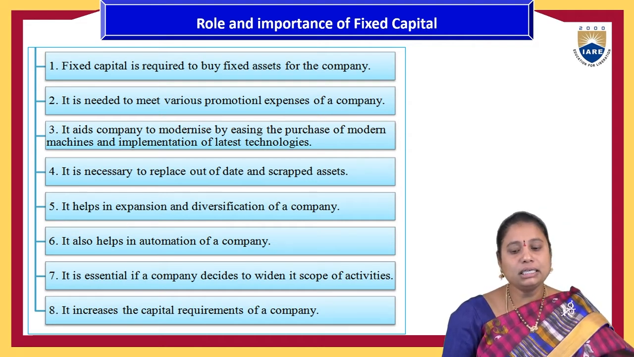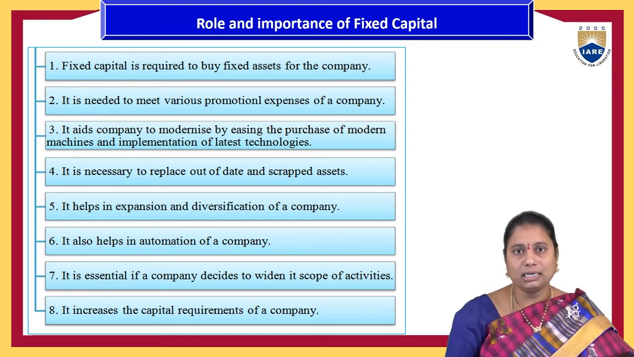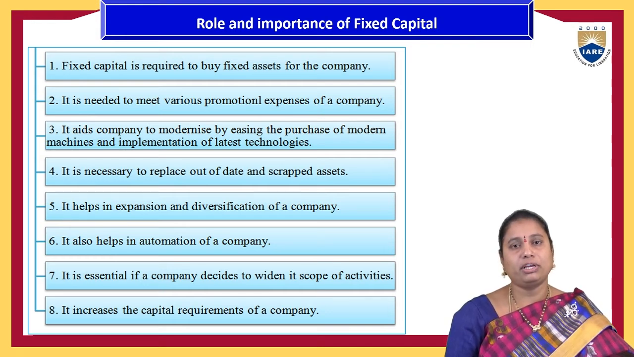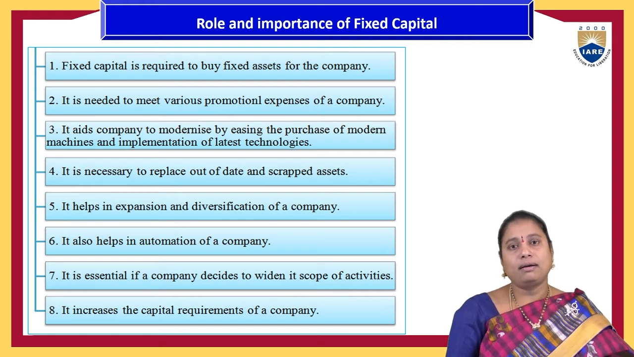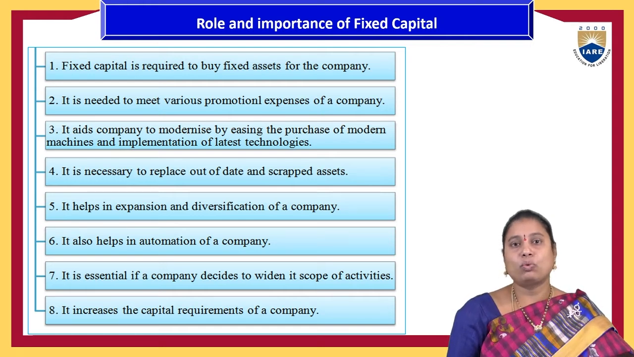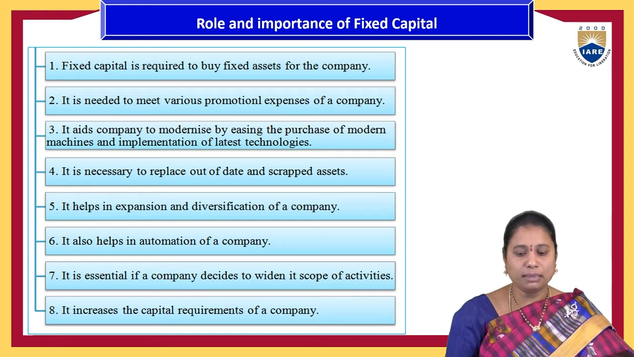It is necessary to replace outdated or scrap assets. If an asset is spoiled or outdated, the capital required to replace it is called the fixed capital. This capital is also used for the expansion and diversification of business activities, like expansion to another unit, or diversifying the business from one location to another. They require this kind of capital. It also helps in the automation of the company.